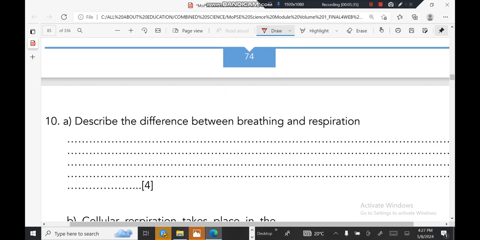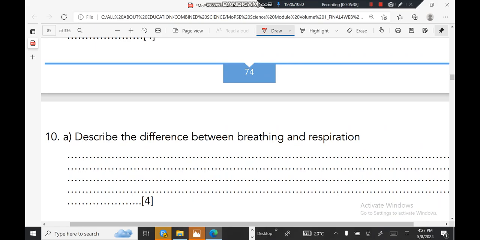I don't want to explain this. The difference between breathing and respiration. Breathing is taking air in and out of the lungs, and respiration is the exchange of gases between the cell and its surroundings. That is the main difference between breathing and respiration. Also, breathing takes place in the lungs, whereas respiration takes place between the cells.